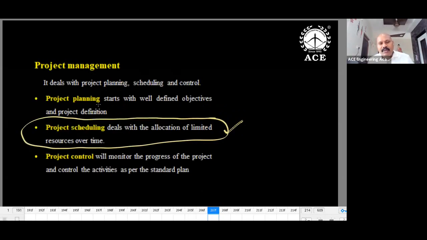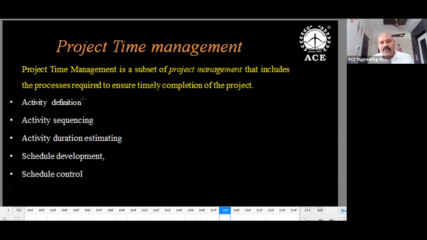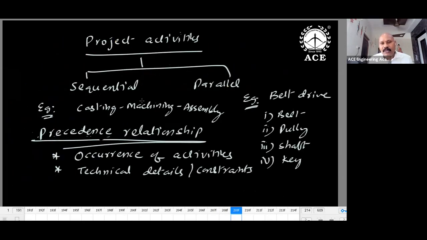Where will you find scheduling? In between planning and control. Of course, what is scheduling? It deals with allocation of resources. For time management, we need to define activities, duration, and resources required for each activity, and then we develop the schedule. Project activities are of 2 types: sequential and parallel. If you do the operations one by one, that is sequence; without completing this, we cannot go for the second one. Parallel means we can handle them simultaneously.